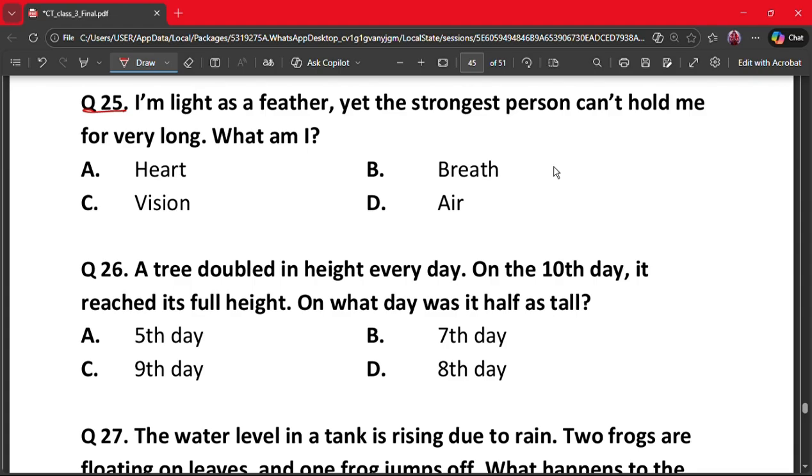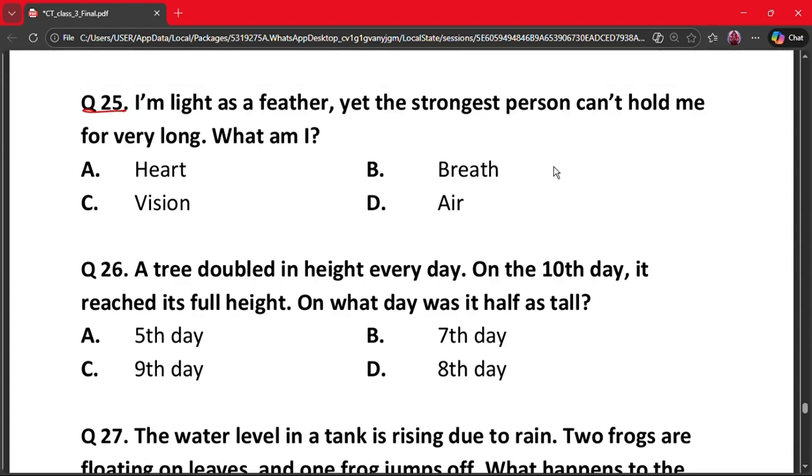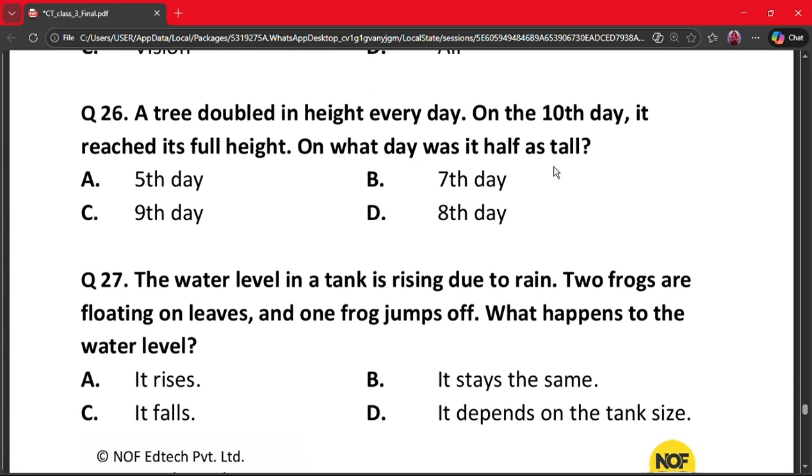Question 25. I am light as a feather, yet the strongest person can hold me for very long. What am I? A, heart, B, breath, C, vision, and D, air. So the correct answer is B, breath. Your breath is very light, but you can't hold it for long before needing to exhale. Let's move on to our next question.